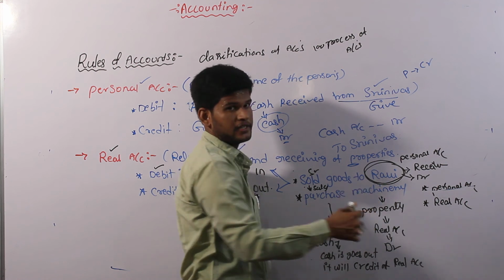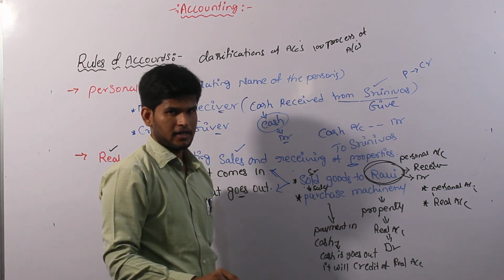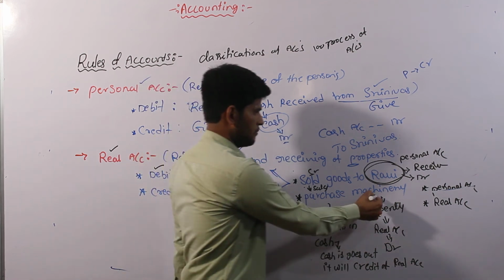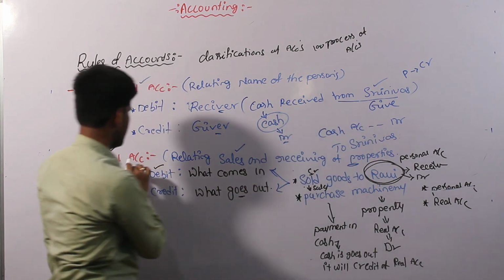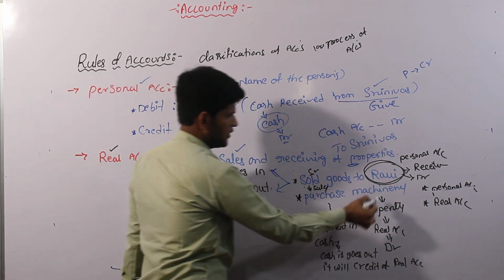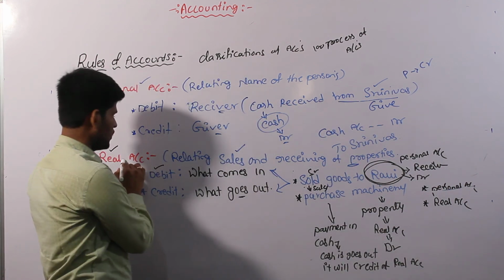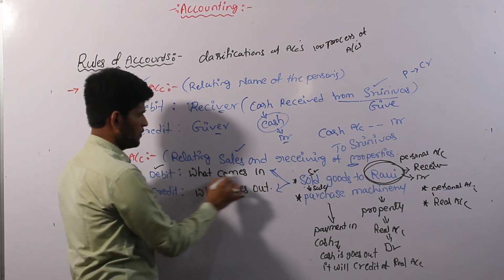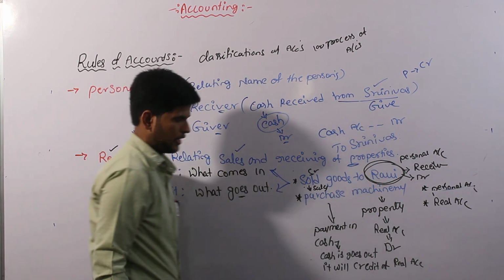Purchase machinery. We are purchasing machinery. Machinery is asset only. So the machinery is asset. We are calling it as a property. Properties are there in real account. According to real account, when we are purchasing property, it comes to debit side. Because of according to real account, in debit side we have to write what comes in. So the machinery goes to, as per real account, debit side.